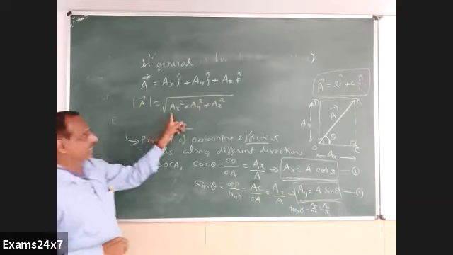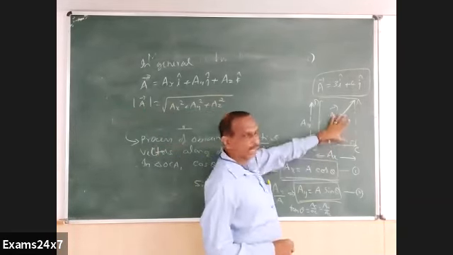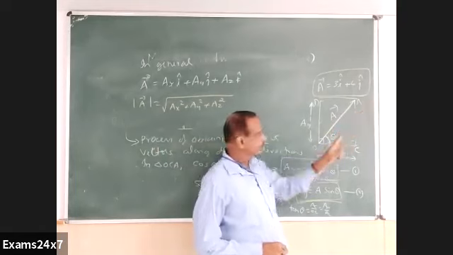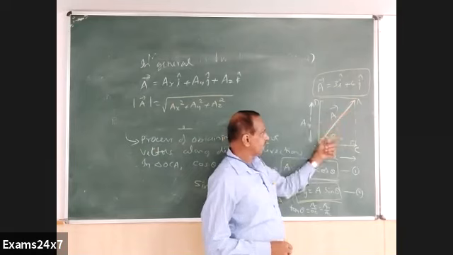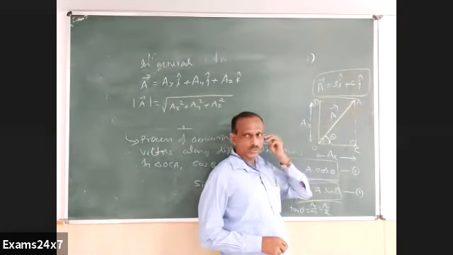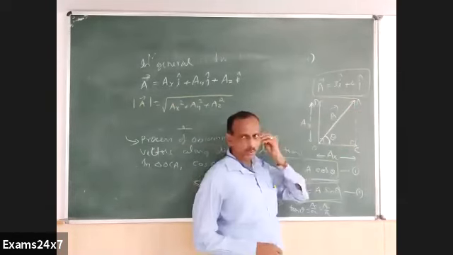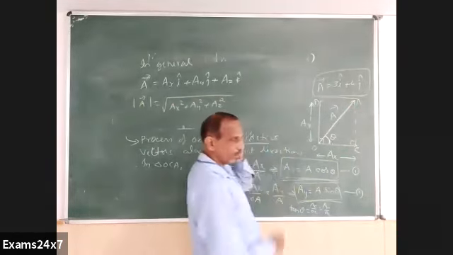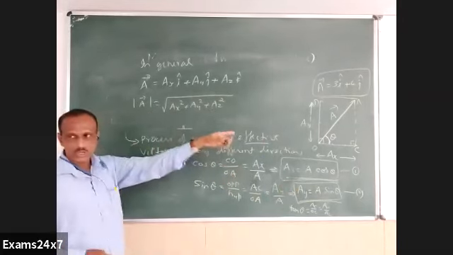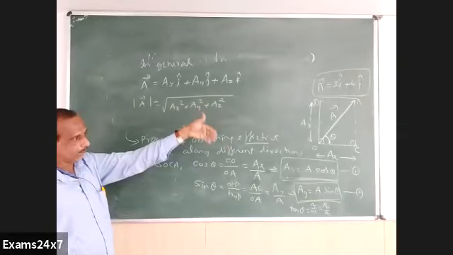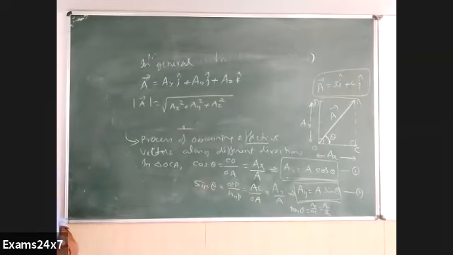But direction indication here is not easy, because it comes out like this. With respect to one plane, you can talk about the angle here. So if you know the values Ax and Ay, what angle this original vector coming outside the board makes can be obtained again. So it's a bit complicated to indicate the direction for a vector in space, whereas in the previous case, it's quite easy. In a triangle, opposite by adjacent gives tan theta, and theta is equal to tan inverse of Ay upon Ax.